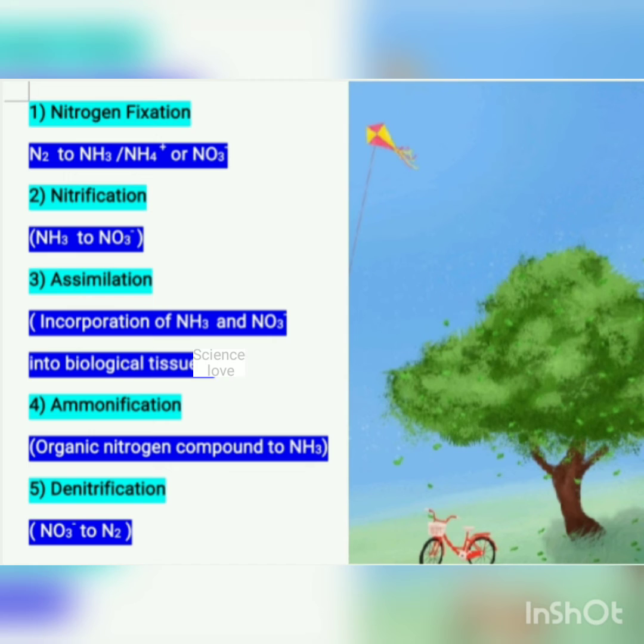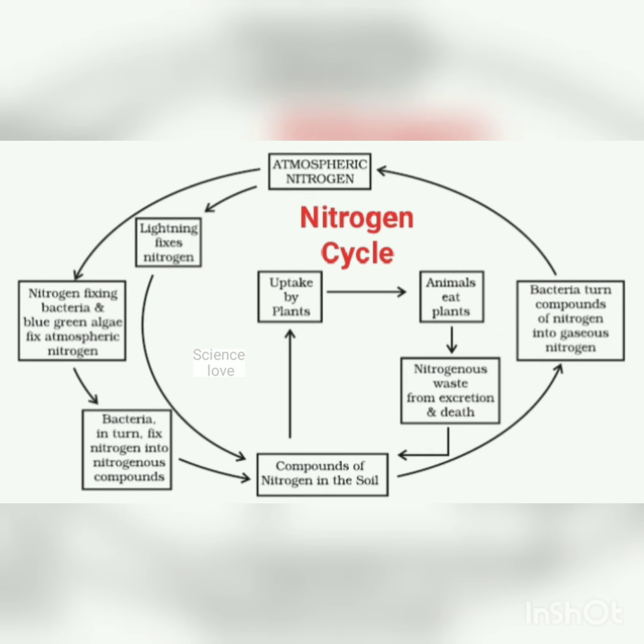Which means in this third step, nitrogen enters biological tissues, meaning it enters living organisms. The fourth step is ammonification. Ammonification is the step of converting organic nitrogen compounds into ammonia again. And the fifth step is denitrification, by which these nitrogenous compounds or nitrates are again converted into N2 gas and released into the atmosphere. So these are the steps of the nitrogen cycle.